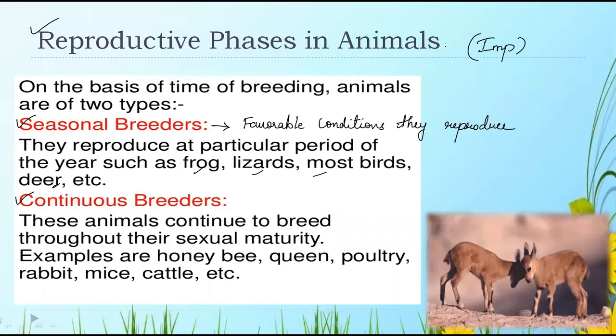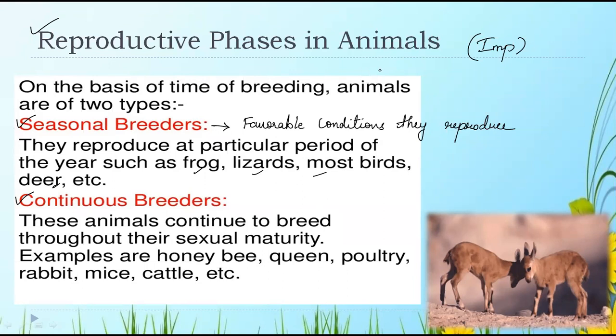Next, coming to continuous breeders. Now, what is this continuous breeders? I told you, on the basis of time of breeding or reproducing, they are divided into two types. One is seasonal breeders, one is continuous breeders.